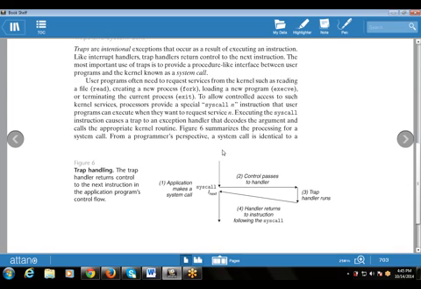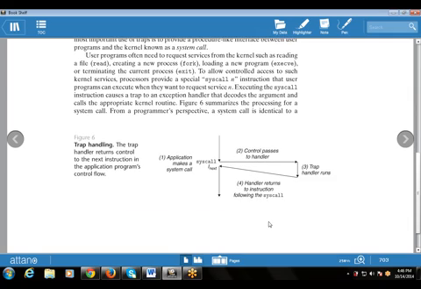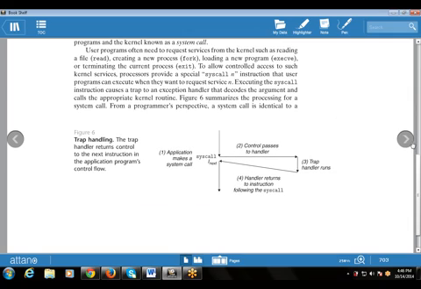This figure summarizes the processing for a system call, that is how a system call operates, or how the interrupt handler handles the interrupt. First of all, there is an application that makes a system call, then there is the syscall instruction, and then there is the next instruction. Here, the first point is that the application makes a system call. Then control passes to the interrupt handler, that is your trap handler. Then the trap handler runs, and it returns control to the instruction following the system call.